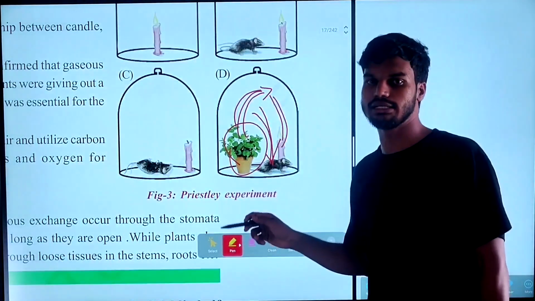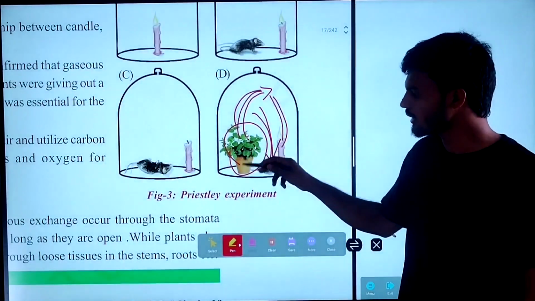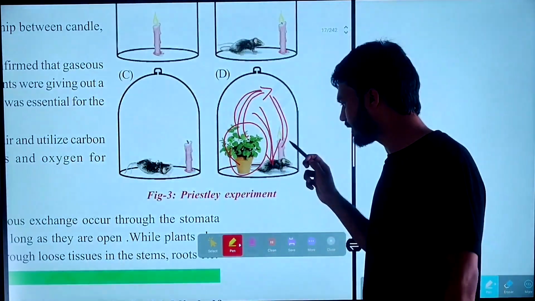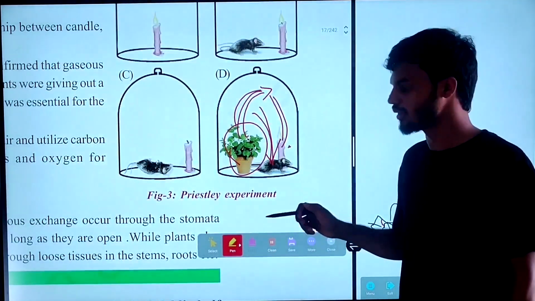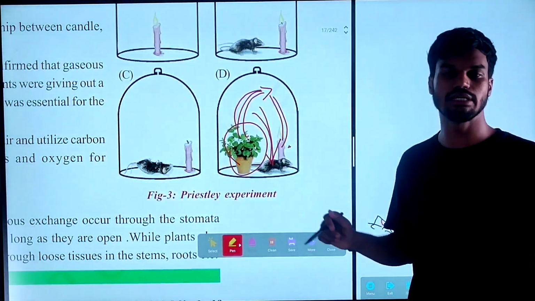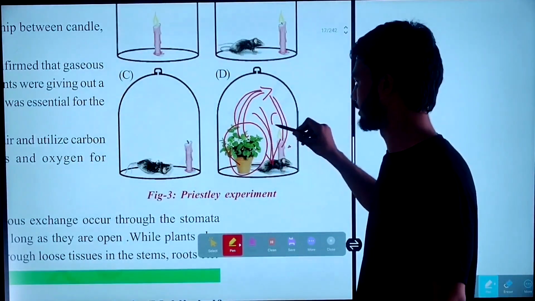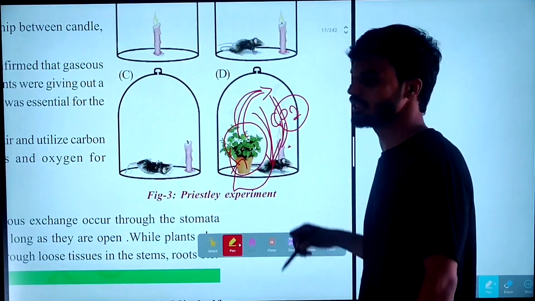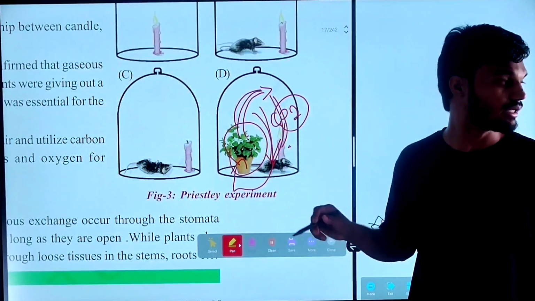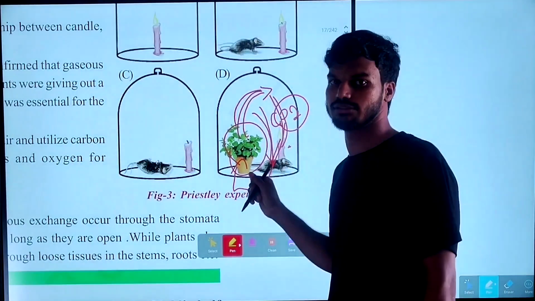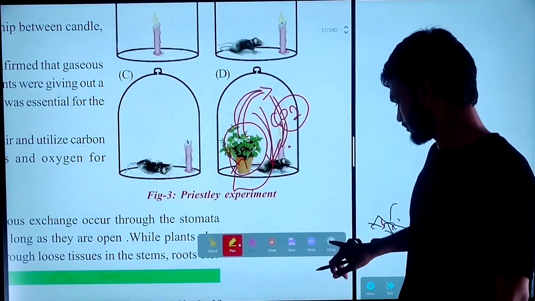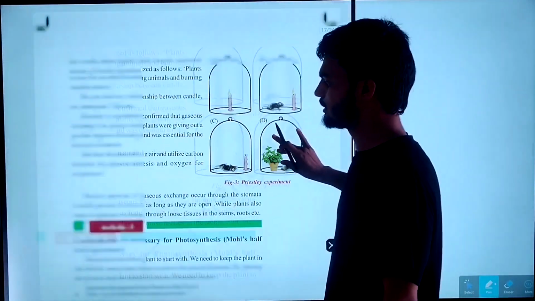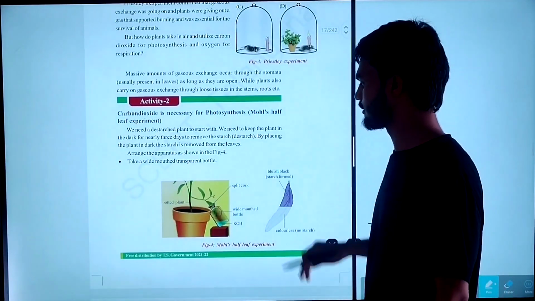The mouse releases carbon dioxide, and this carbon dioxide is utilized by the plant. By this exchange, these three materials are able to survive for a long time. This is about the Bell jar Priestley experiment.